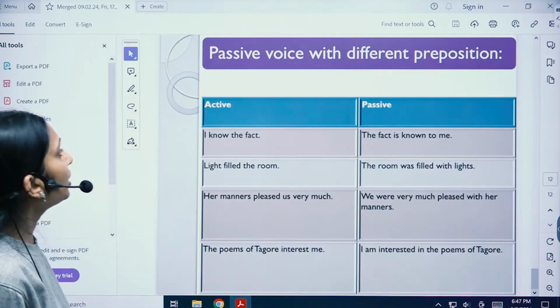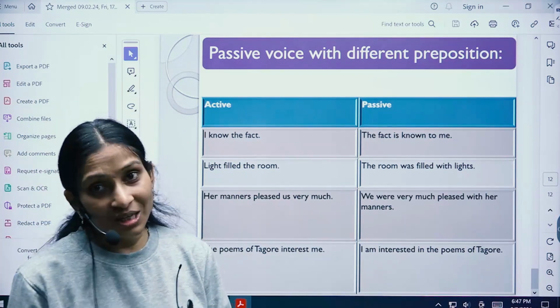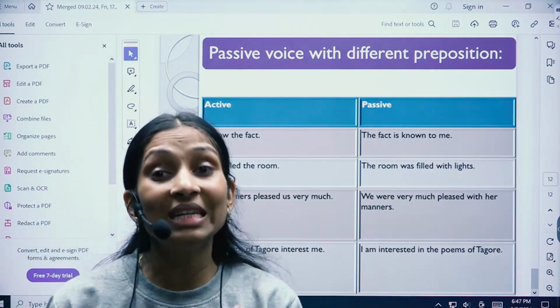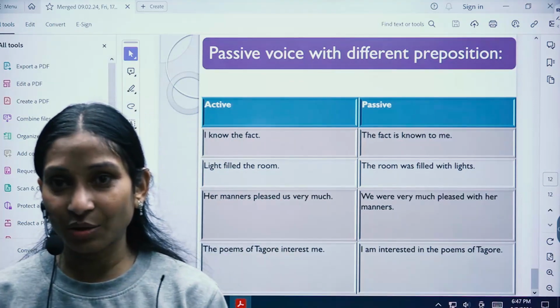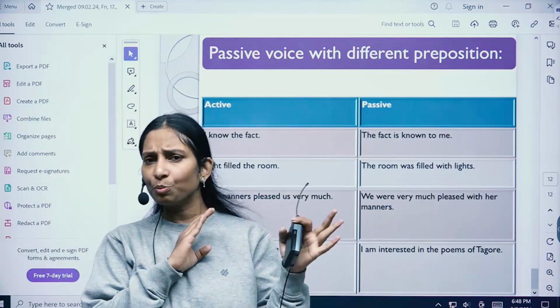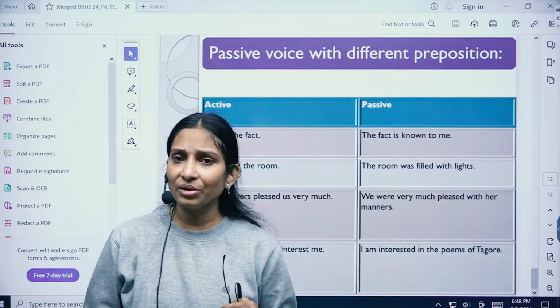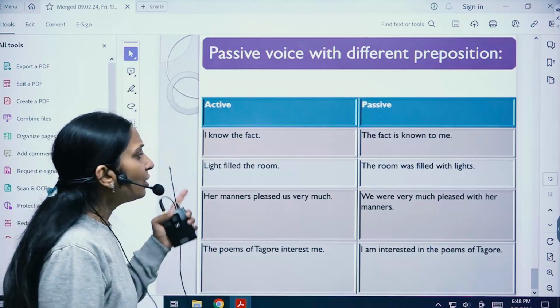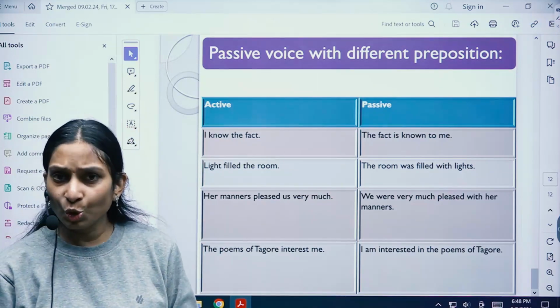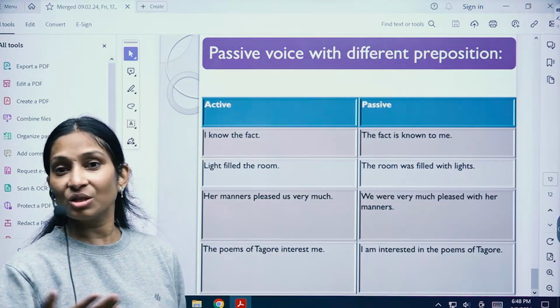Okay, so here prepositions, right? Prepositions are put according to the need of the sentence. There is no fixed thing that with this sentence we are going to put this preposition. It is put according to the demand of the sentence, right? So, "I know the fact" becomes "The fact is known to me." "By me" will not come, obviously, which doesn't suit the sentence.